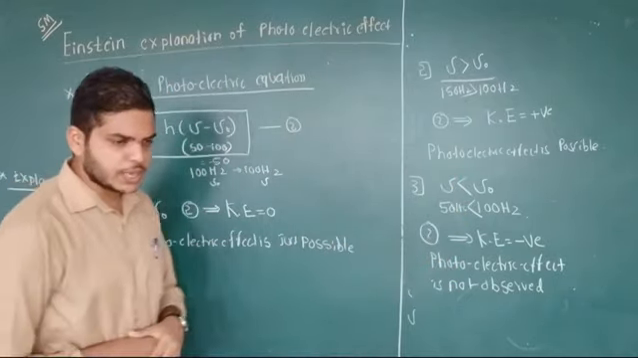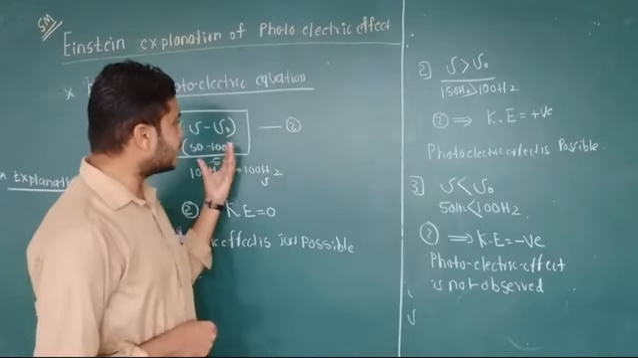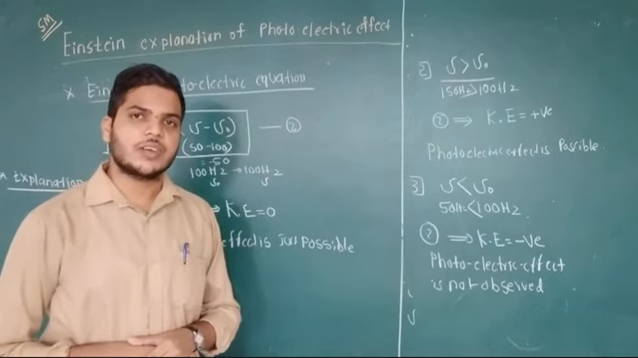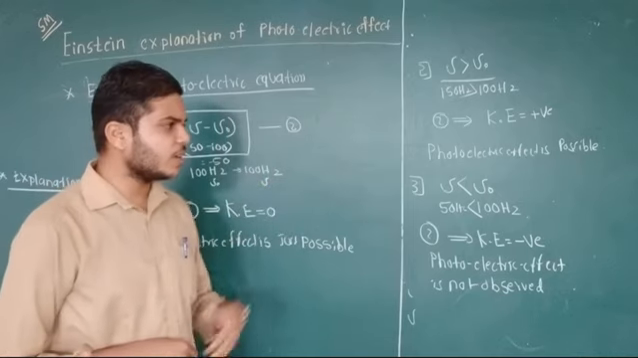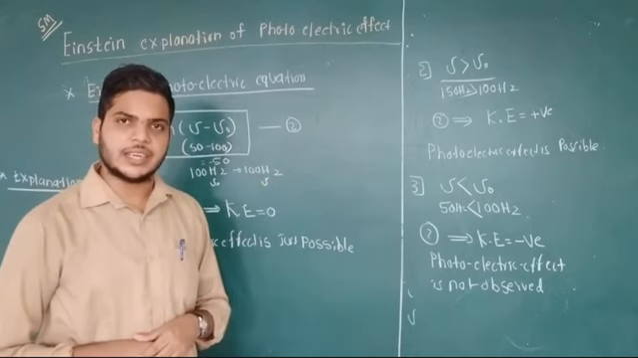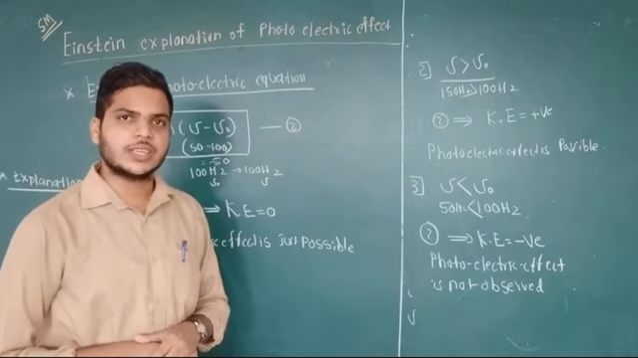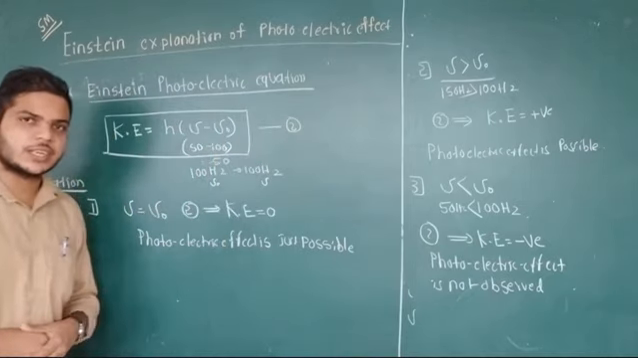For this explanation, Einstein got the Nobel Prize. The Einstein photoelectric equation represents the law of conservation of energy. That is, the incident light energy is used as the work function and kinetic energy. It is not wasted. It is converted into the work function and the kinetic energy. This is the Einstein photoelectric equation.